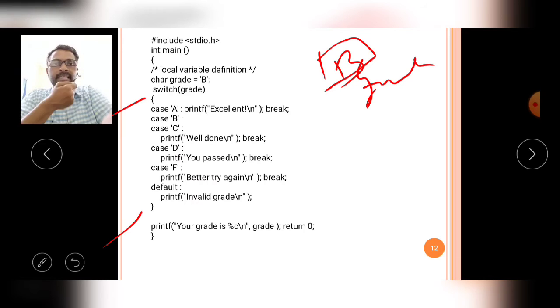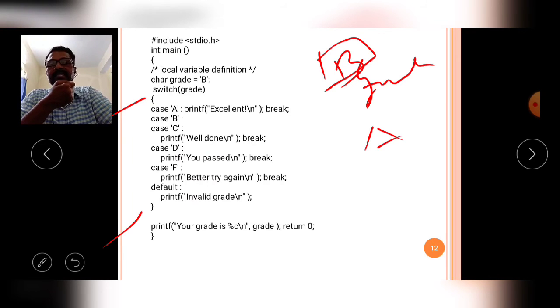First, observe the first case value, capital A. In this case, printf excellent and break. The excellent message is printed on your output screen, and with the help of the break statement it will break. Then next, B and C, when the case value is B and C.